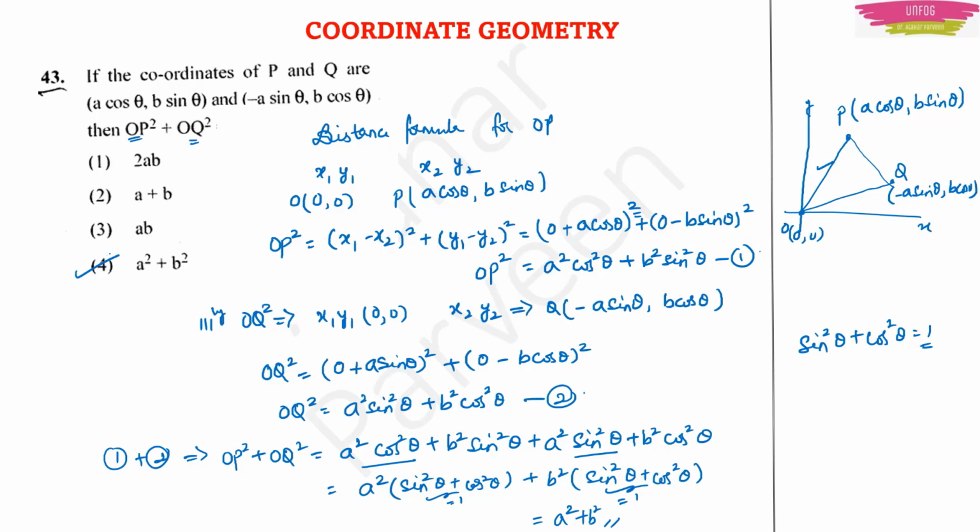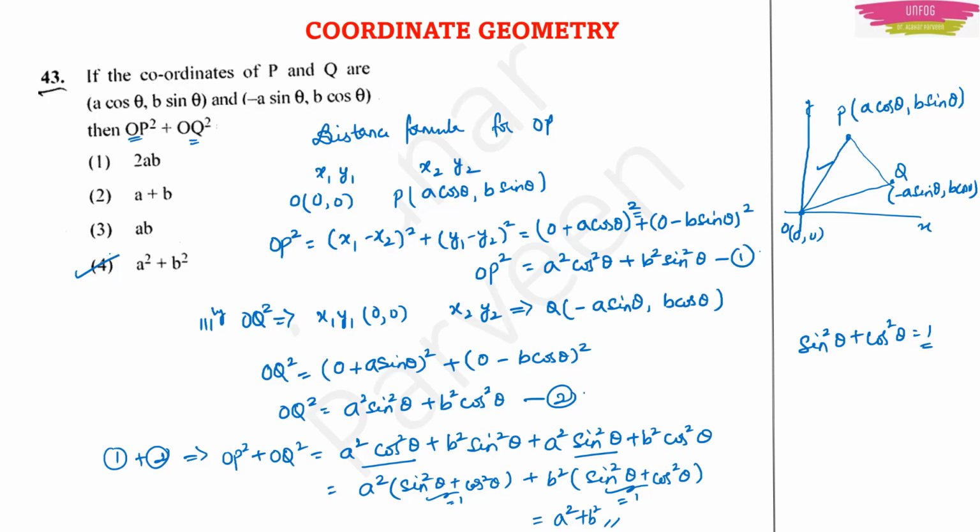Okay. So what are the formulae which you have used to solve this problem? One is the distance formula. The second is the trigonometric identity. You need to be perfect with all these things in order to solve these types of problems. Of course, if you are a paid class aspirant, then since we are doing separate chapters in detail, that will become very easy for you.